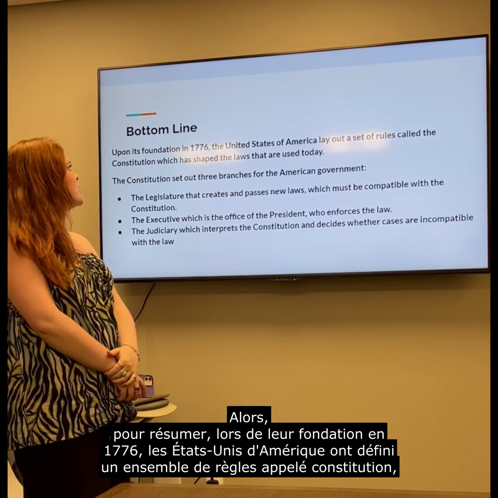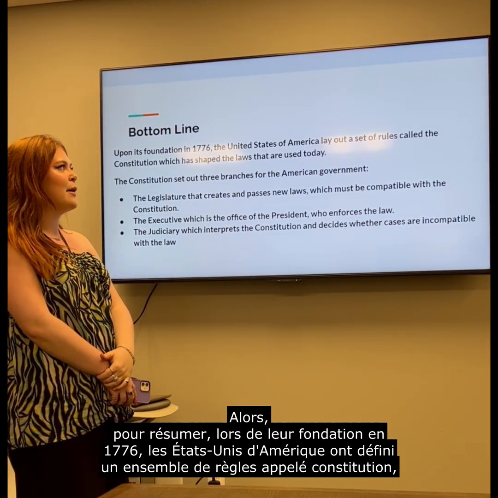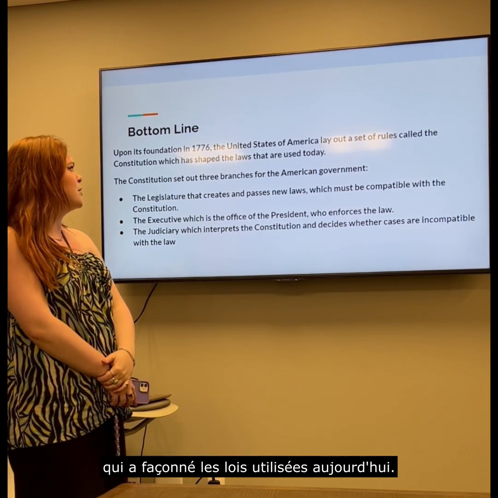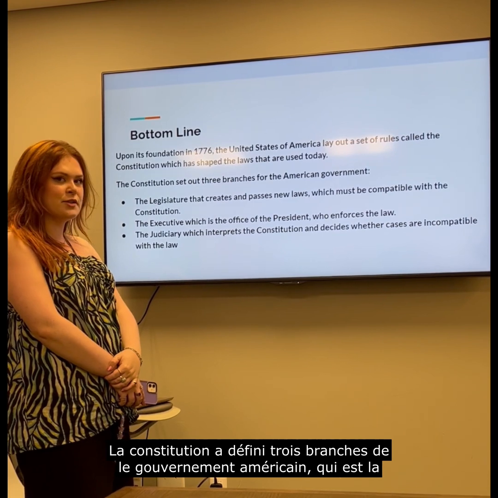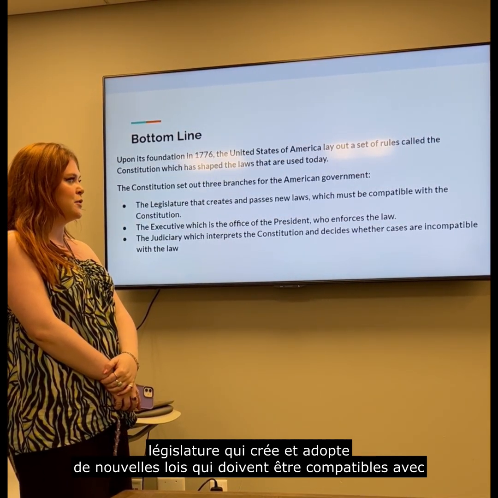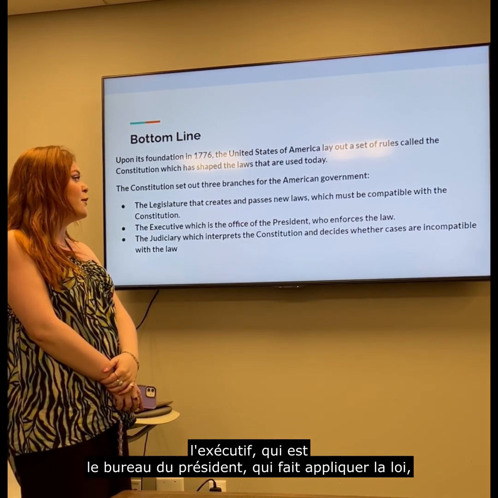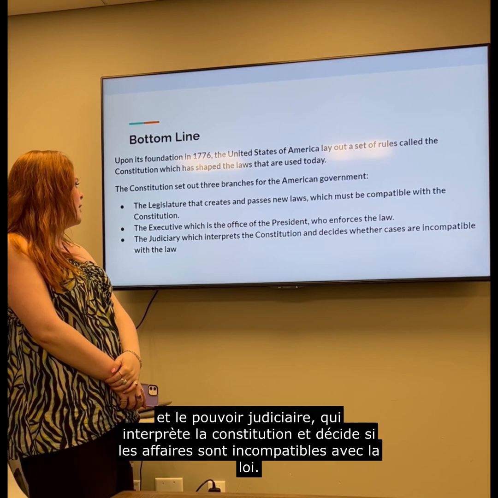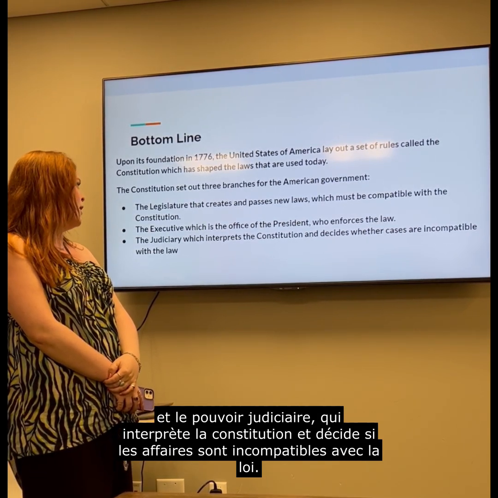So to summarise, upon its foundation in 1776, the United States of America laid out a set of rules called the Constitution, which has shaped the laws that are used today. The Constitution set out 3 branches of the American government, which are the legislature that creates and passes new laws, which must be compatible with the Constitution, the executive, which is the office of the president who enforces the law, and the judiciary, which interprets the Constitution and decides whether cases are incompatible with the law.